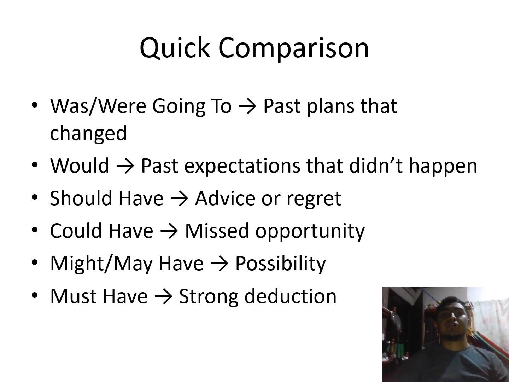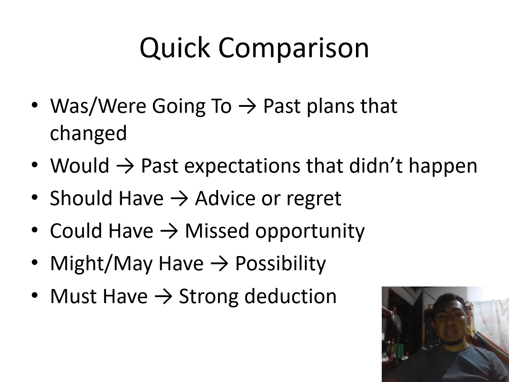Quick comparison. Was/were going to: a past plan that changed. Would: a past expectation that didn't happen. Should have: advice or regret. Could have: a missed opportunity. Might have: possibility.